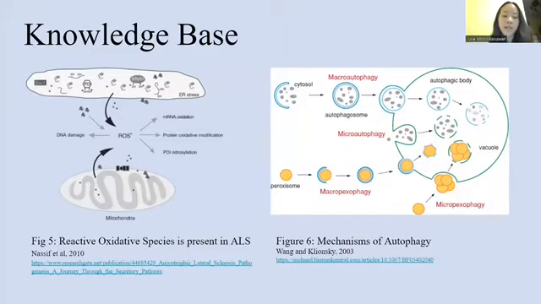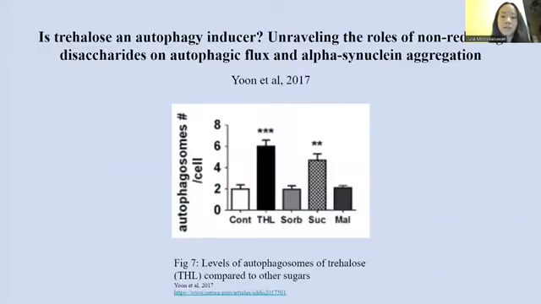Figure 6 describes the mechanisms of autophagy. Autophagy can remove toxic proteins that are attributed to neurodegenerative diseases and prompt the regeneration of healthy cells. A study by Yoon et al. in 2018 determined that trehalose activated the most autophagosomes in each cell. Autophagosomes are the key structures of macroautophagy, so trehalose would be the most effective at inducing autophagy and removing mutant cells and protein aggregates.